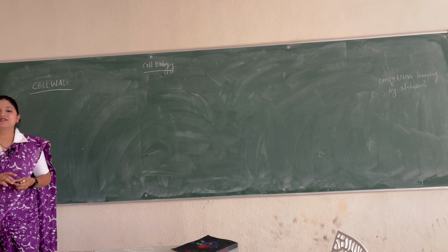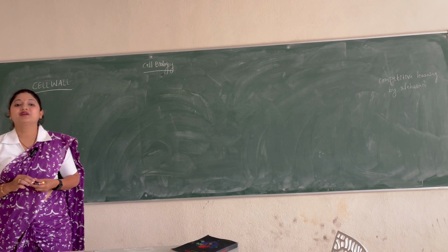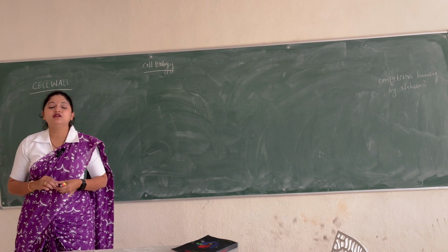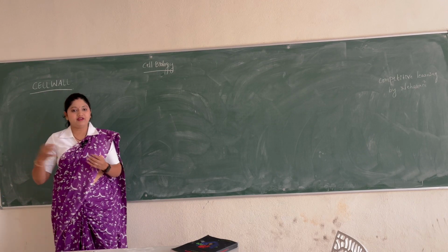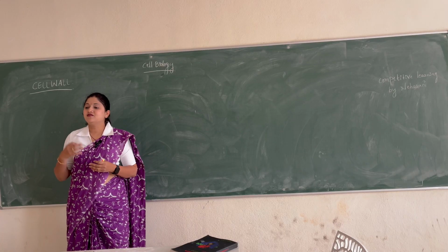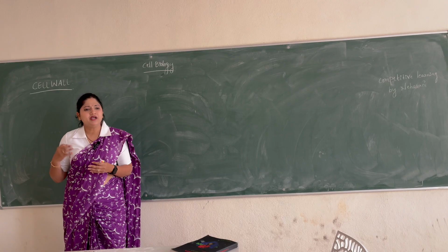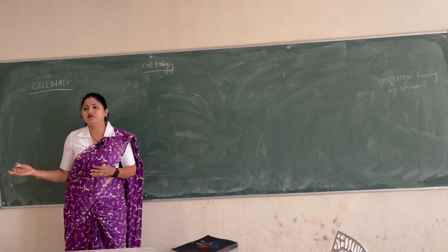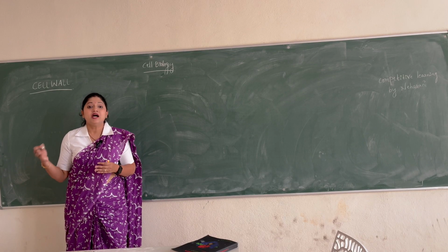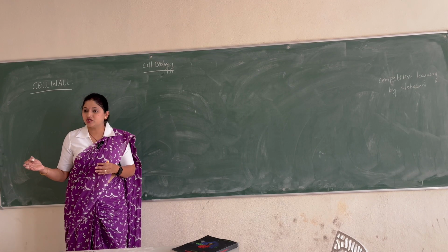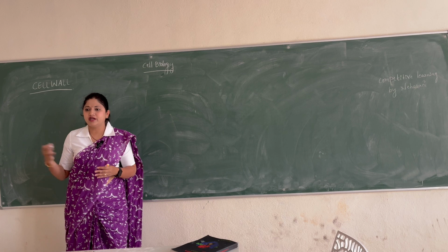Okay. The cell wall is a protective covering for the plant cells. Plant cells will usually undergo a lot of wear and tear. They will be exposed to various environmental conditions, and since they cannot move and escape those conditions, they will be undergoing a lot of wear and tear.